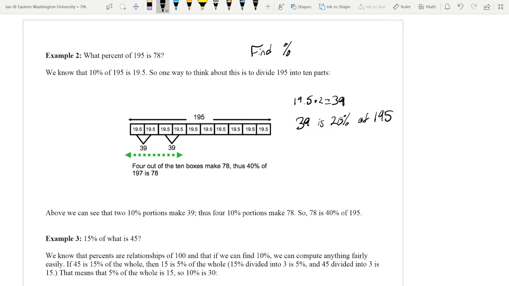Now, something really cool is 39 plus 39 is actually 78. So now we're taking two 20%, and 78 is, therefore, 40% of 195. As we can see above, two 10% portions make 39. Therefore, four 10% make up 78. So 78 is 40% of 195.